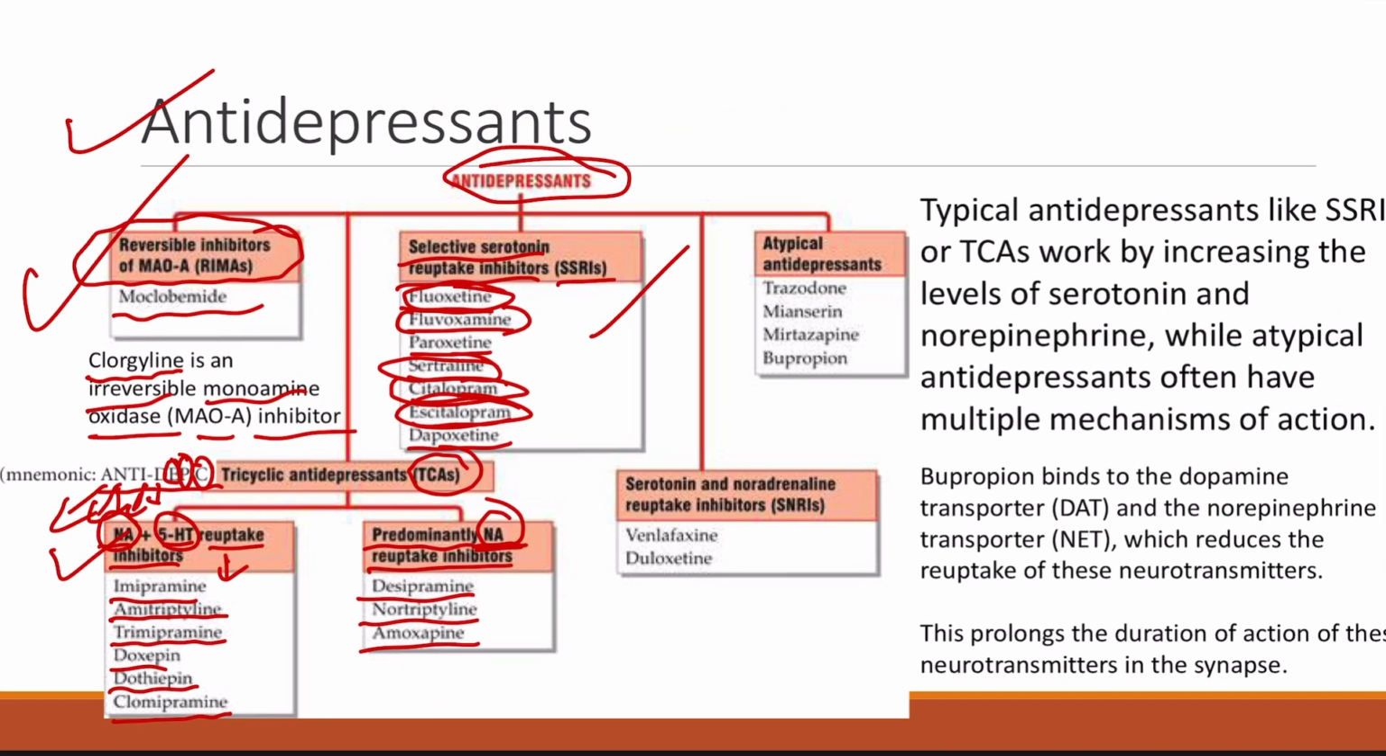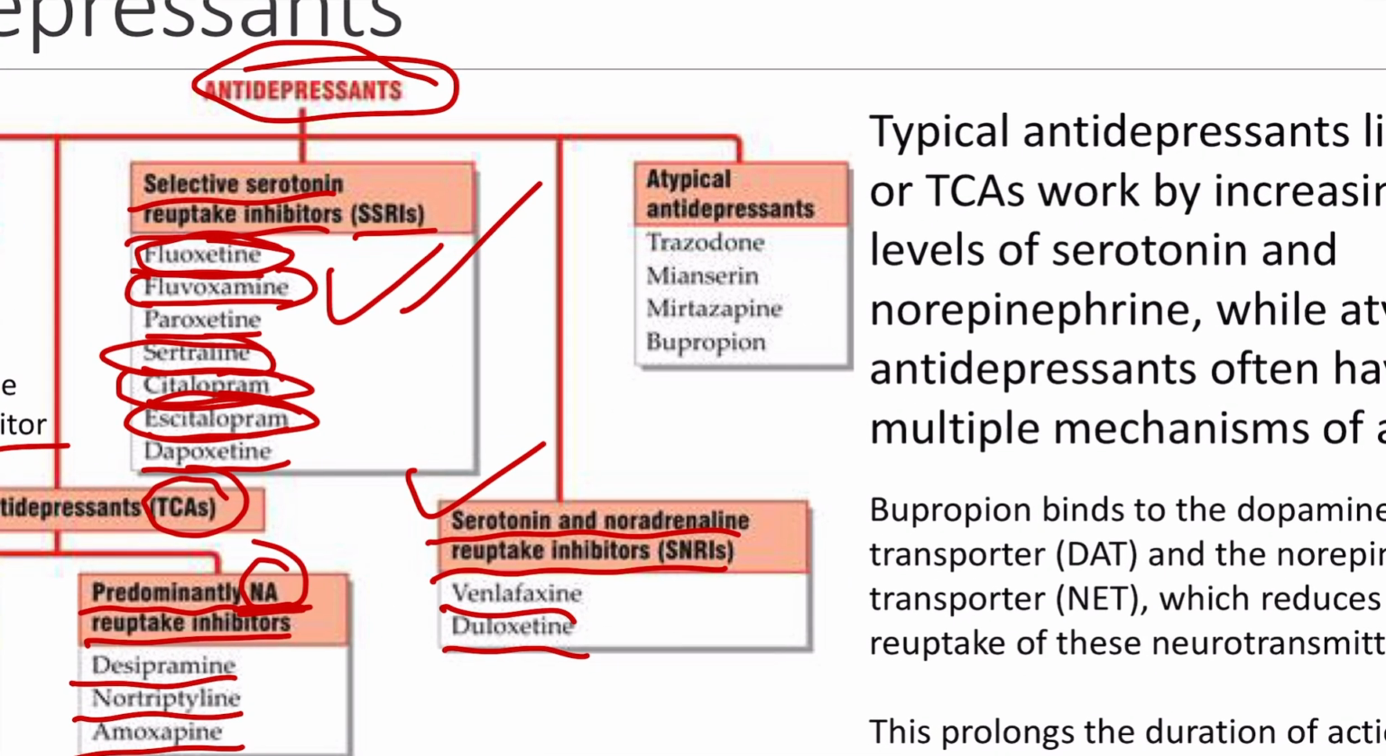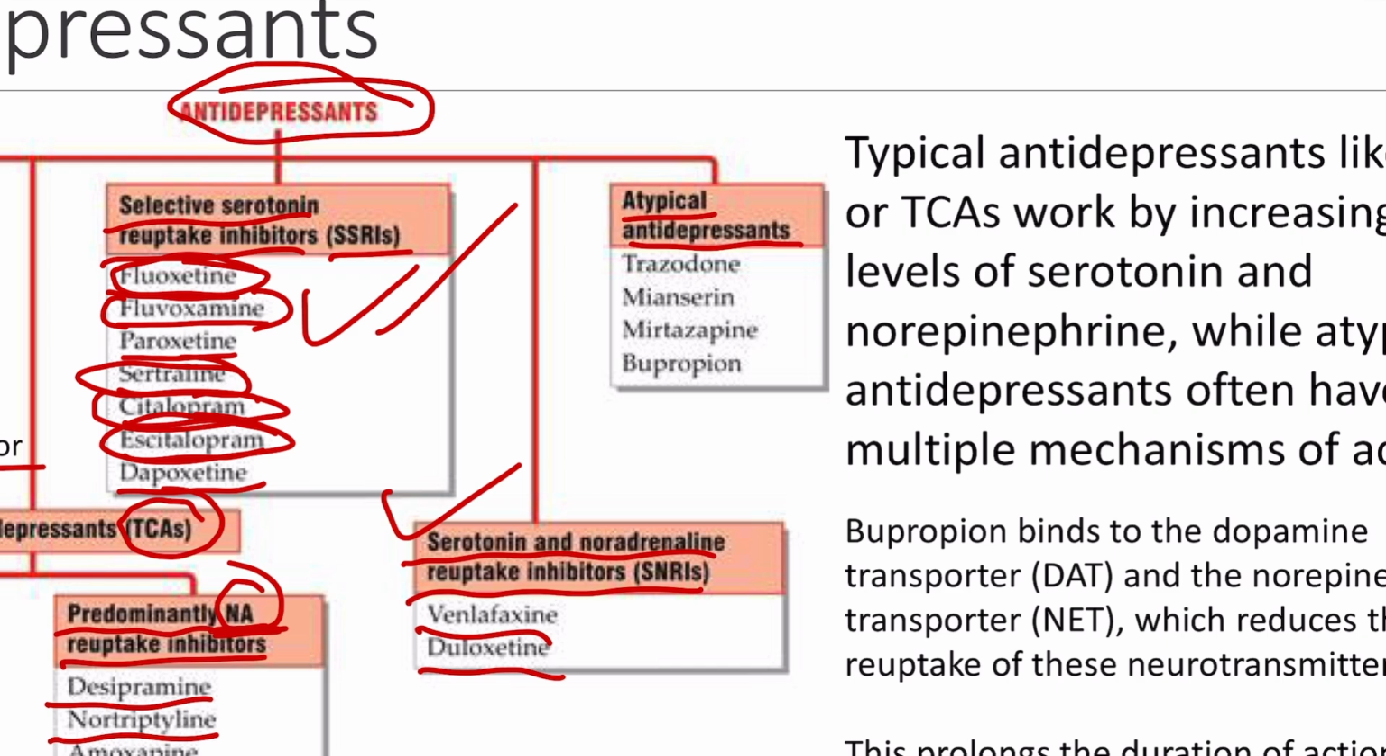The next group we have is serotonin and noradrenaline reuptake inhibitors. It is also a first line agent for the management of depression. Under this we have venlafaxine and duloxetine. So SSRIs and SNRIs are basically the first line agents for the management of depression. Also these are the first line agents for the management of anxiety, only not in case of acute anxiety where we use benzodiazepines. Now we have atypical antidepressants. Under this we have the following drugs: trazodone, mianserin, mirtazapine, and bupropion.